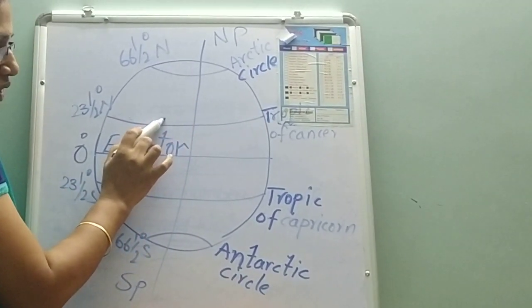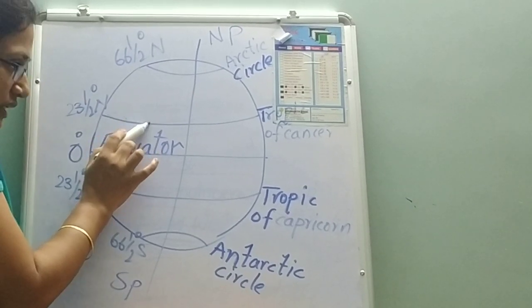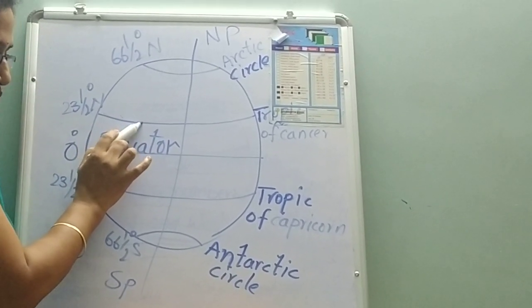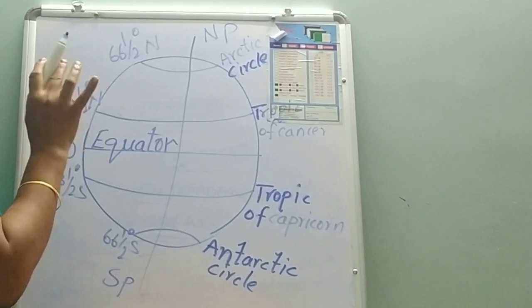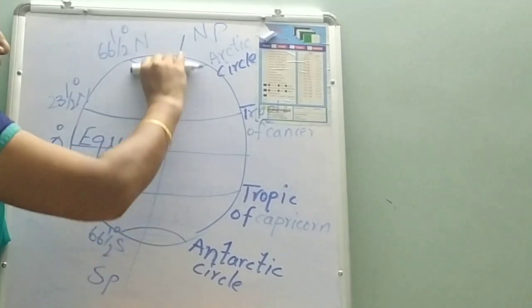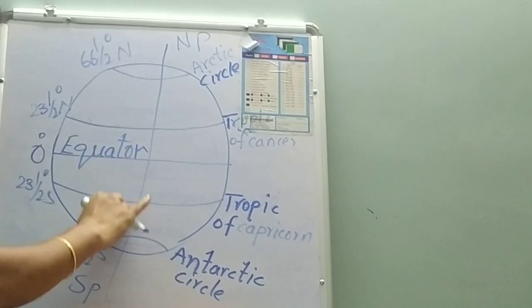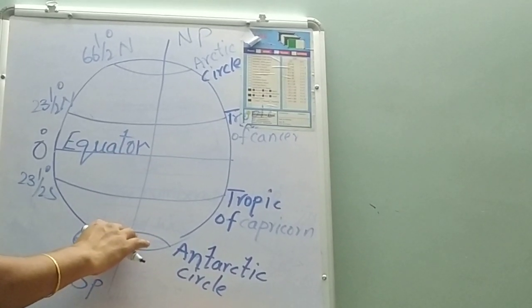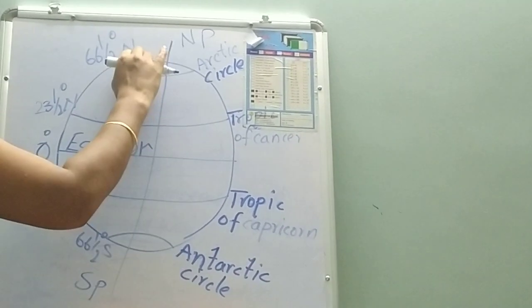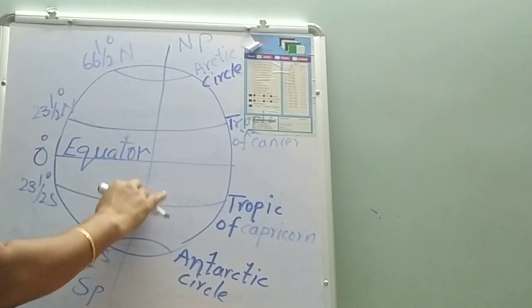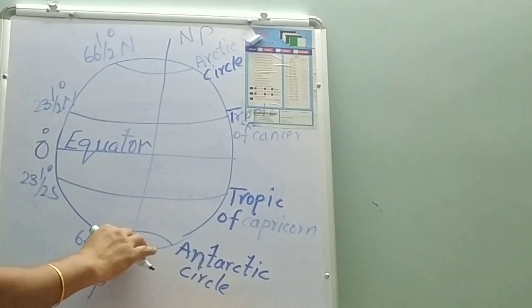So here it falls. This entire part is the northern hemisphere and this entire part is the southern hemisphere.